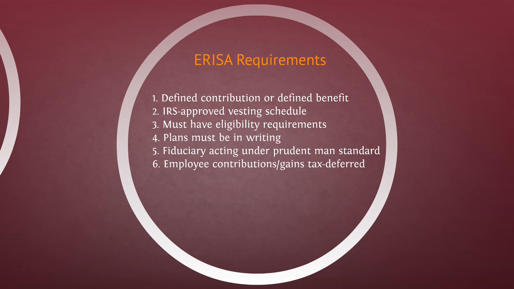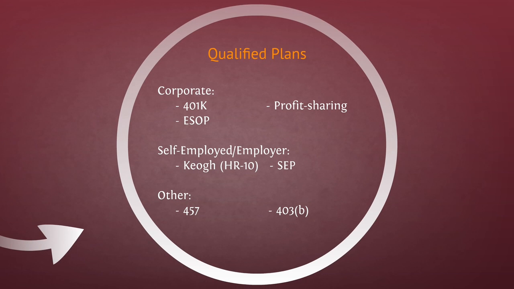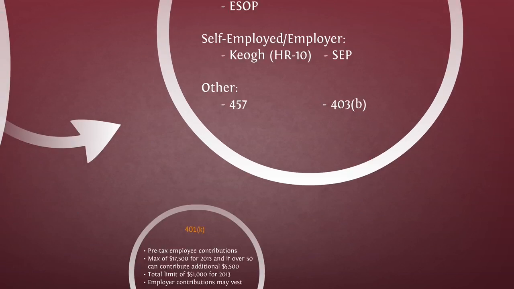The main benefit is that employee contributions, employer contributions and gains are tax deferred in the plans until they're actually withdrawn at retirement. Here are some of the types of plans: the 401k, the ESOP, profit sharing. There are some plans specifically for self-employed or very small employers, such as Keogh and SEPs. And then there are other types of plans, and we'll see these in a minute, like the 457 and the 403b.